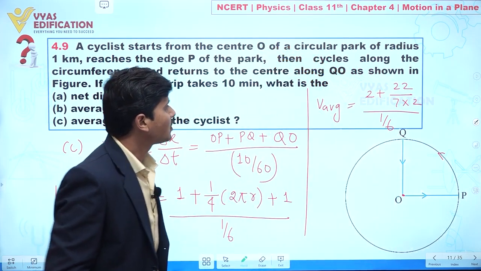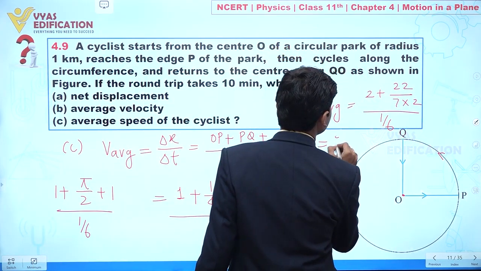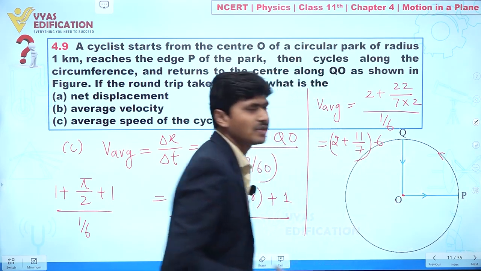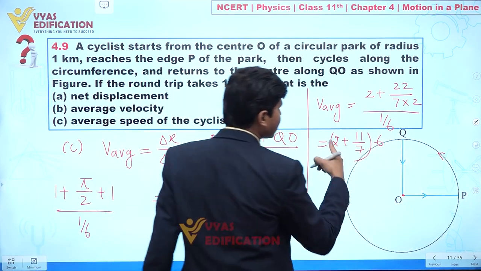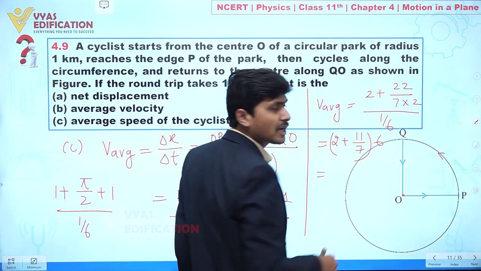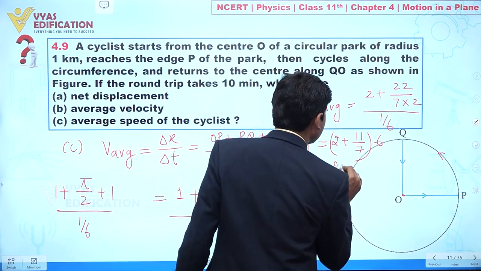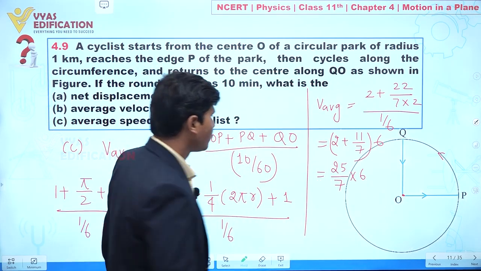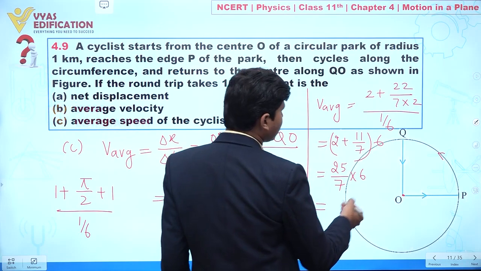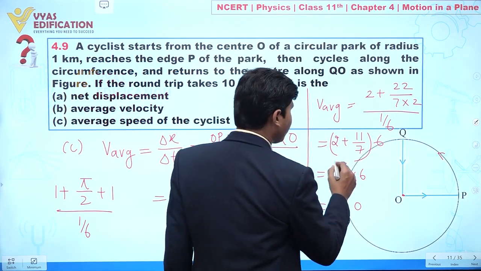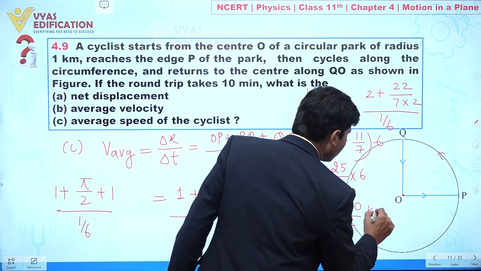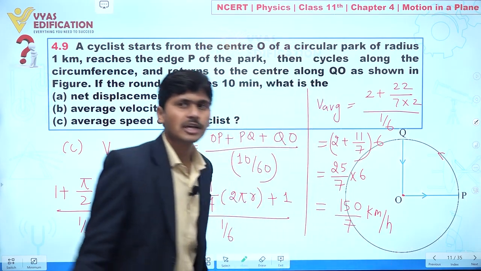Pi by 2 means 11 by 7, so we can write 2 plus 11 by 7, multiplied by 6. Taking the LCM, which is 7, 7 multiplied by 2 is 14, plus 11 is 25, so 25 by 7 into 6. If you multiply directly, you get 150 by 7 kilometer per hour.